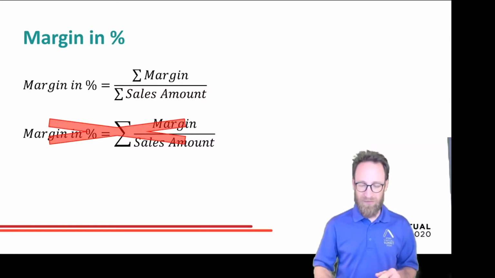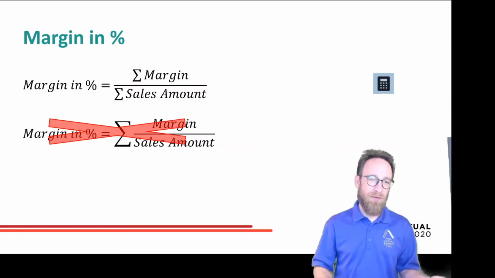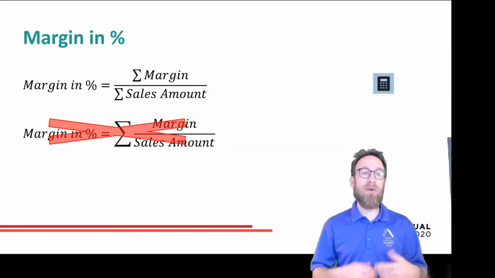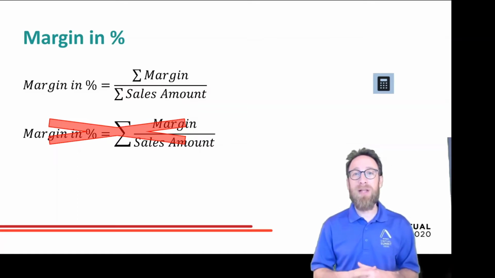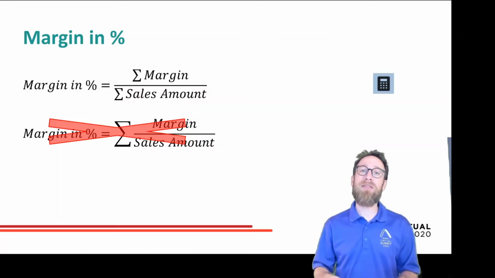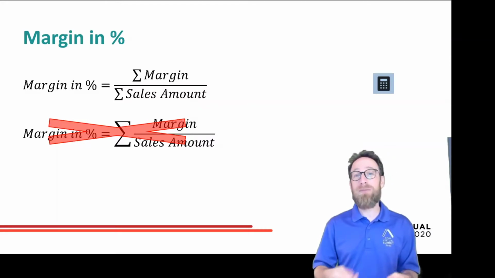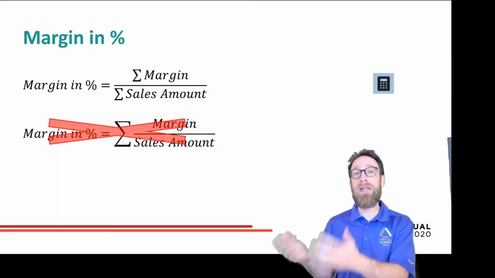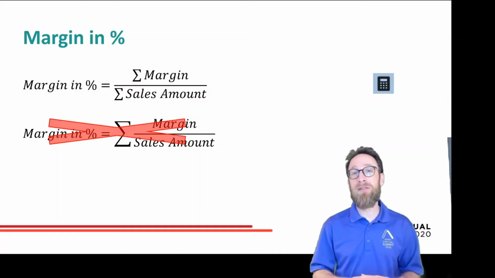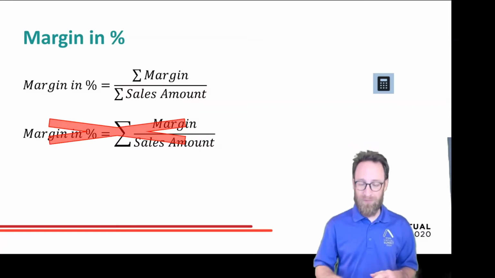The second one doesn't really work. And the first one is only possible in measures. So if you want to calculate percentages, ratios, something like that, then you cannot calculate this as a calculated column. And you cannot pre-calculate it in Power Query or in your data source. You have to calculate this as a measure in your data model if you want the right results.